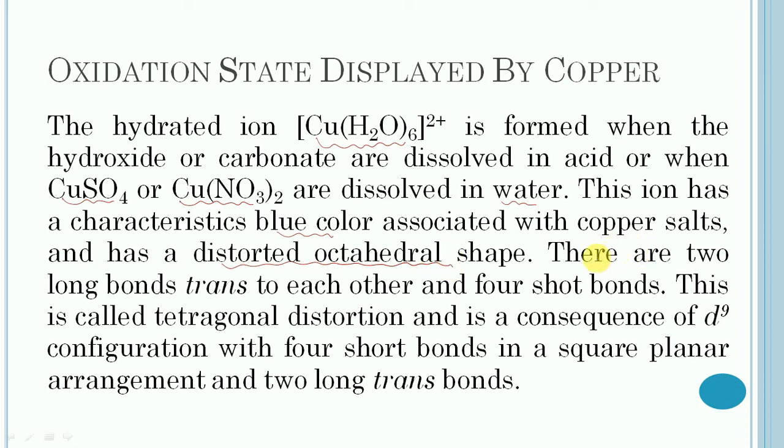The distorted octahedral shape means there are two long bonds which are trans to each other and 4 short bonds.